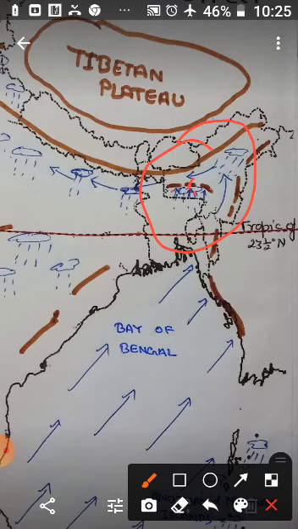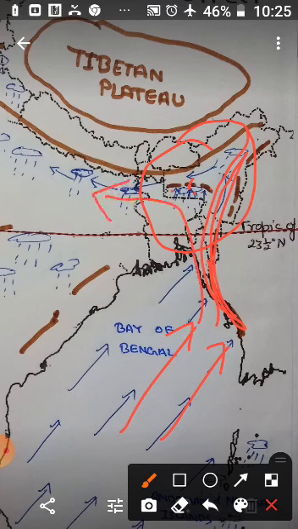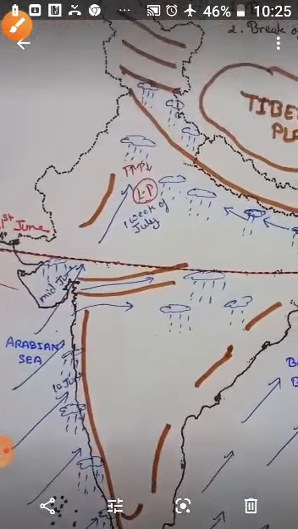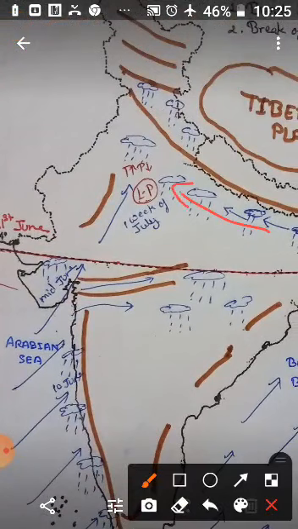Rainfall in the Ganga Valley decreases from east to west, as this wind, see this wind, due to this lofty mountain here, these winds move in the right direction and move from east towards west. As they move towards the west, the rainfall decreases. Rajasthan and part of Gujarat get scanty rainfall.